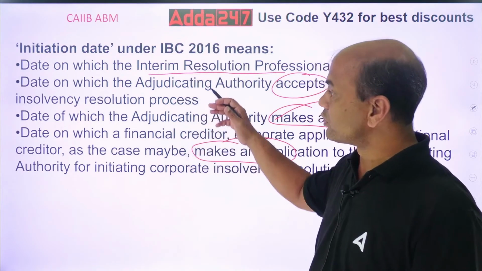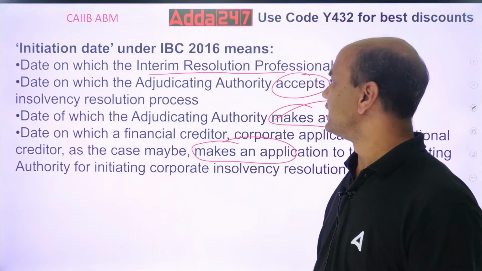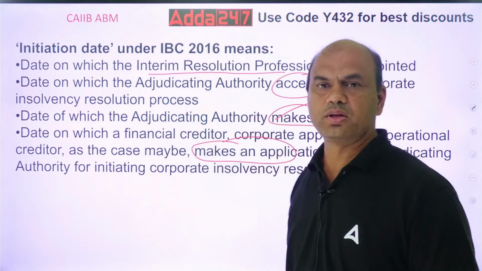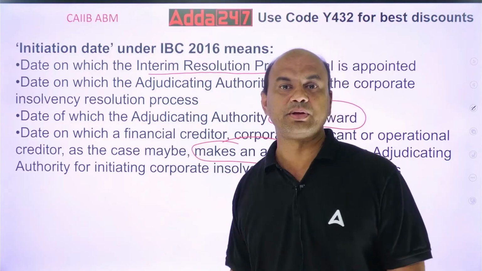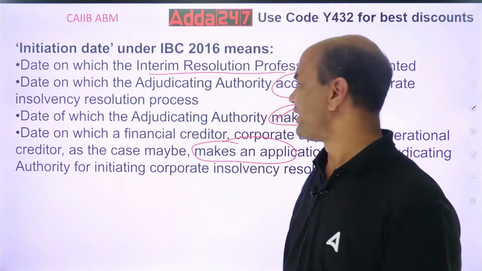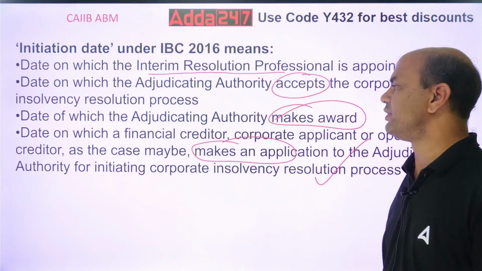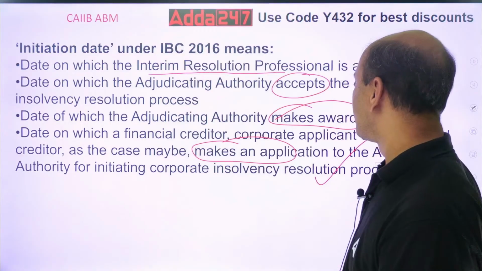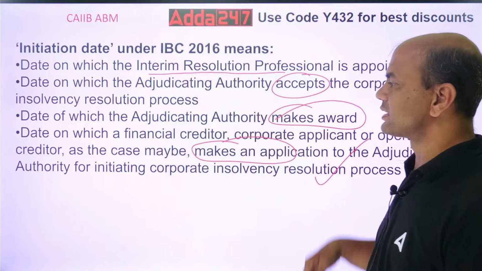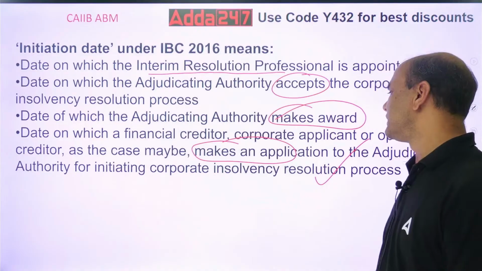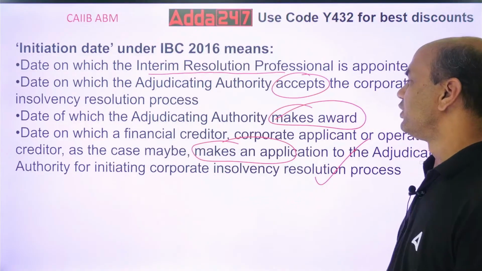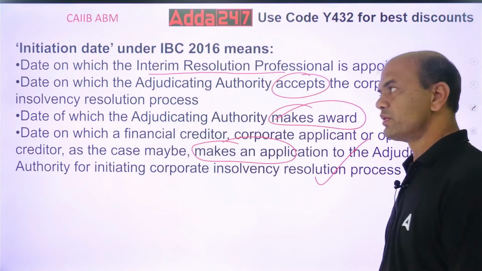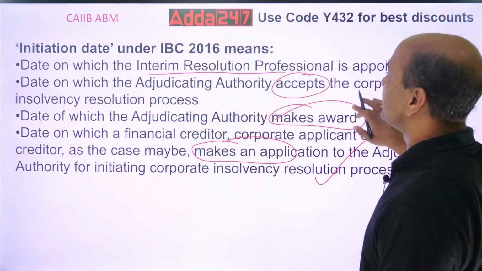So which is the true one over here? Is it B or is it D? The answer is D. Okay, D. The date on which the financial creditor, meaning bank, or corporate applicant or any operational creditor, as the case may be, makes an application to the AA for initiating the corporate insolvency resolution process. Got it? So this is the meaning of initiation date.